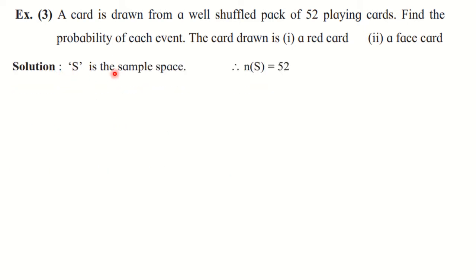You only have to write down that S is a sample space and therefore n of S is 52. Or simply you write down the statement that a card is drawn from a well shuffled pack of 52 playing cards. Therefore, n of S is 52. Don't write all the cards there as it was shown previously in the table.